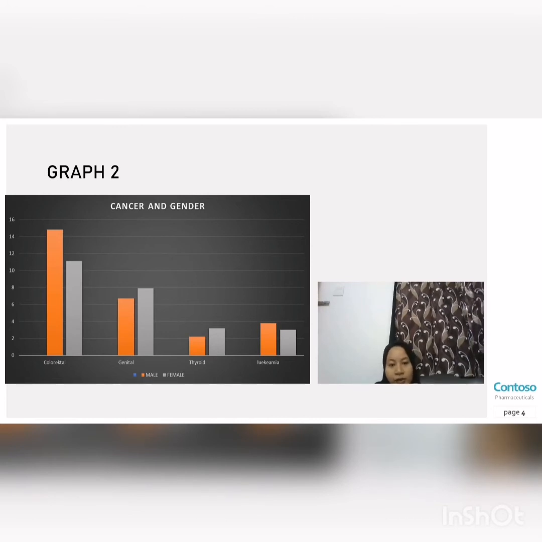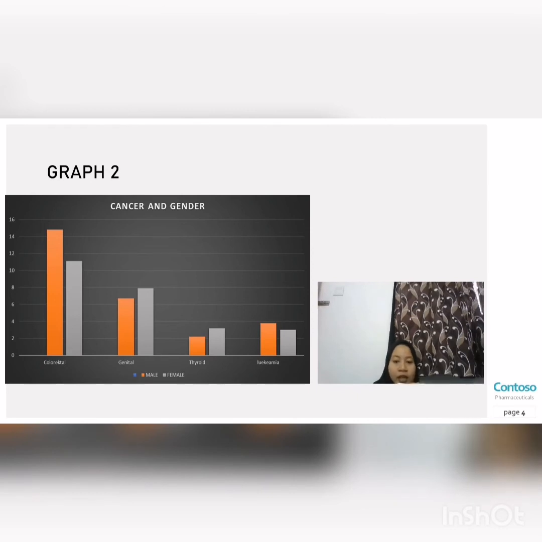Okay, third, thyroid. The graph shows significantly higher thyroid cancer for women because most women have a weak antibody system, making them susceptible to attack on the thyroid. The thyroid is a butterfly-shaped gland located in the front of the neck that is responsible for the production of thyroid hormones.